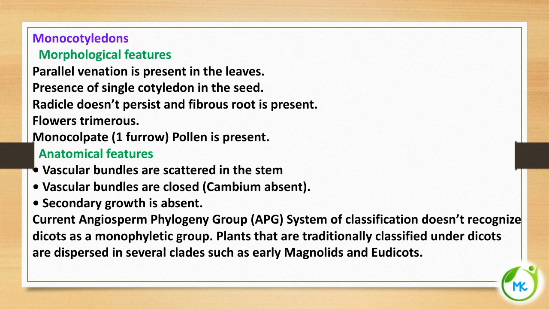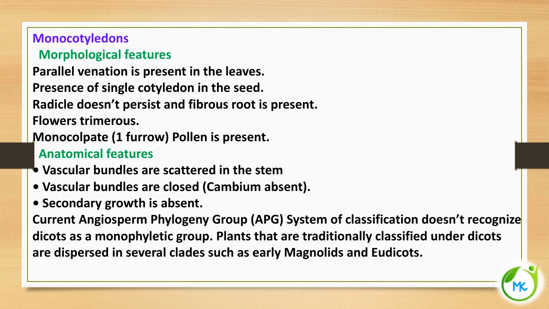There the vascular bundles are arranged in the form of a ring. Here vascular bundles are found scattered. There the vascular bundles are open, that is, cambium is found in between xylem and phloem, whereas here the vascular bundles are closed, that is, in between xylem and phloem cambium is absent. And secondary growth is absent in monocotyledons.